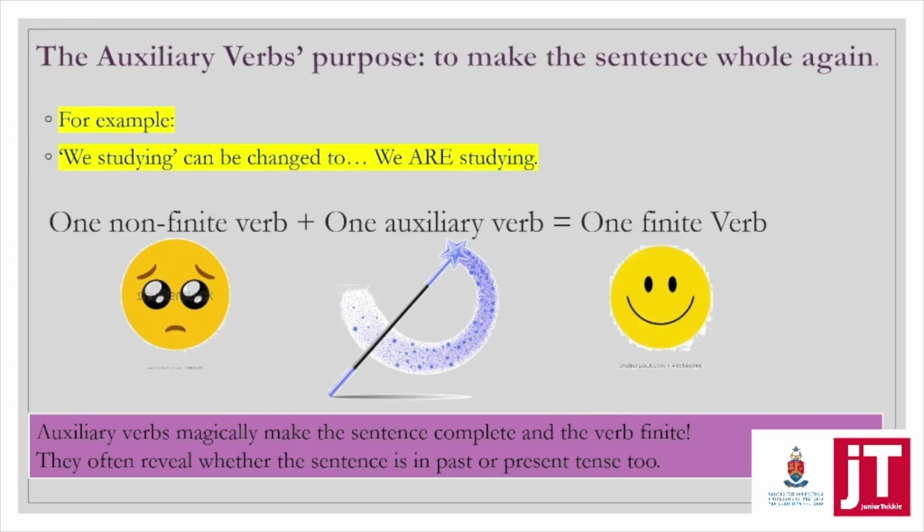So do you see how one non-finite verb, which is very sad because it's incomplete, plus one auxiliary verb magically makes it all become one finite verb? In the sentence we are studying, the finite verb here is are studying. Auxiliary verbs magically make the sentence complete and the verb finite. They often reveal whether the sentence is in past or present tense too.